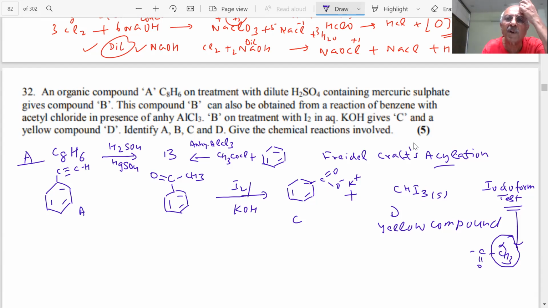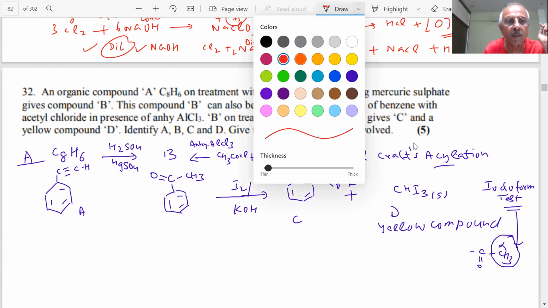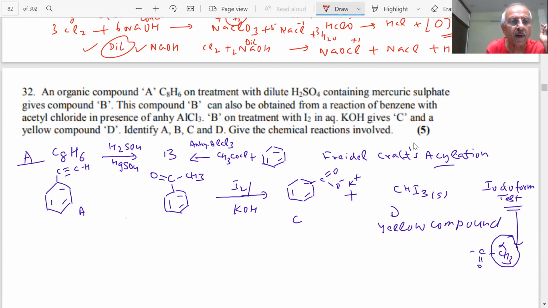How many things we have identified? This is our A, B, C, and D. Four things we have identified. Identify A, B, C, and D, and we have to show the reactions. Then we are getting 5 marks. See the 5 marks?